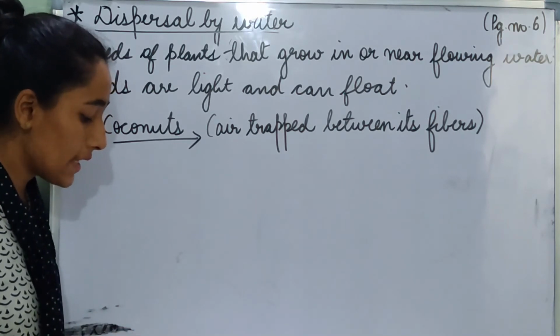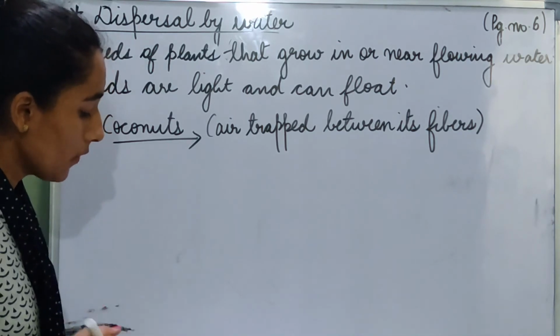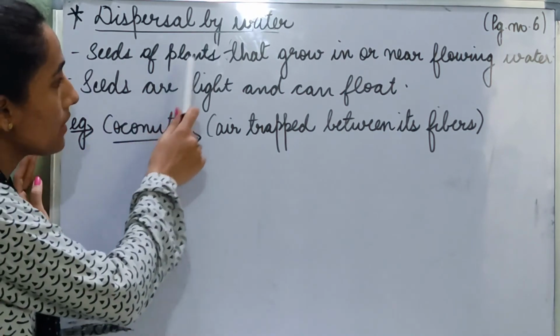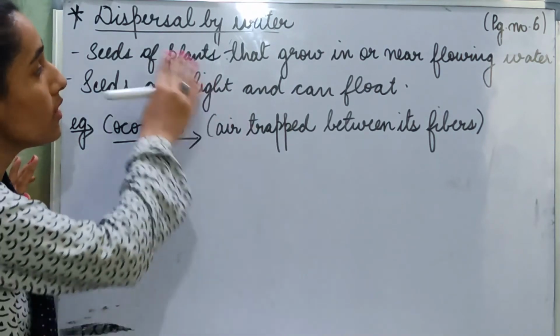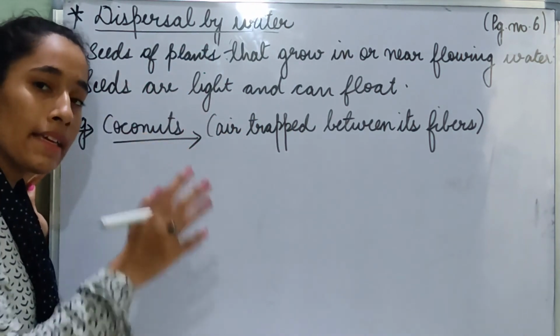Flowing water carries seeds to places far from where they were produced. So in dispersal by water, we learned that seeds of plants that grow in or near flowing water are easily able to disperse by water, and their seeds are light and can easily float.